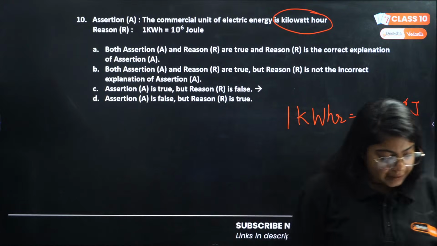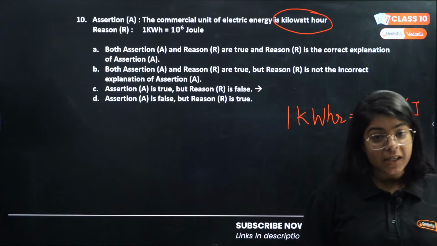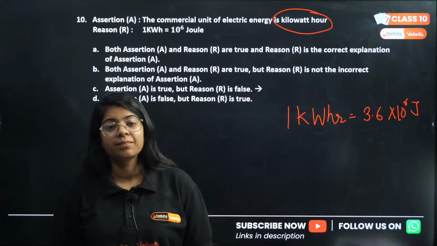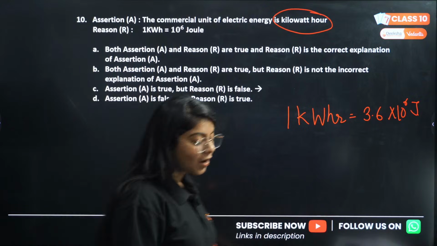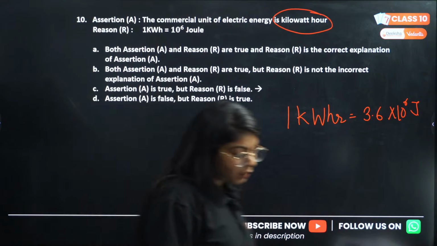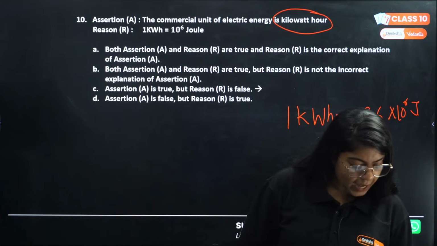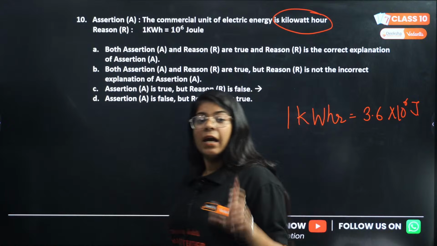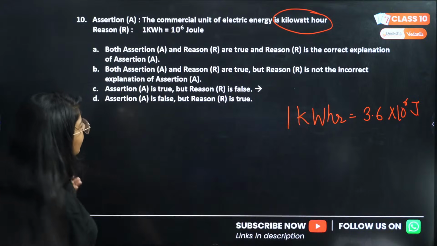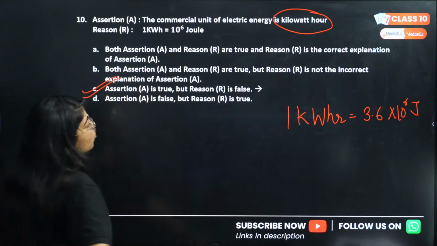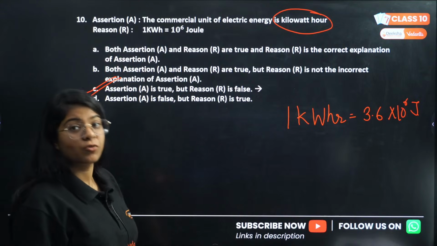Isn't it 3.6 into 10 raised to power 6 joule rather than just 10 raised to power 6? Let me know. Correct? Yes. So the answer is actually C. Assertion A is true, but reason R is false.